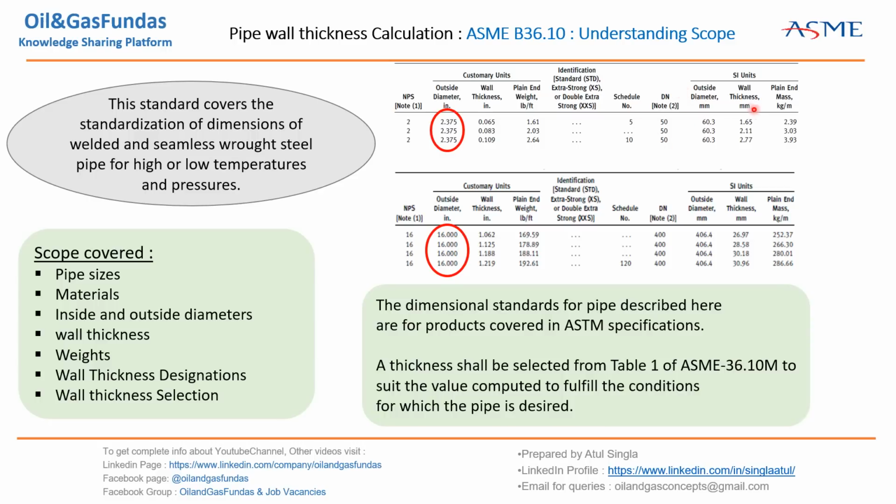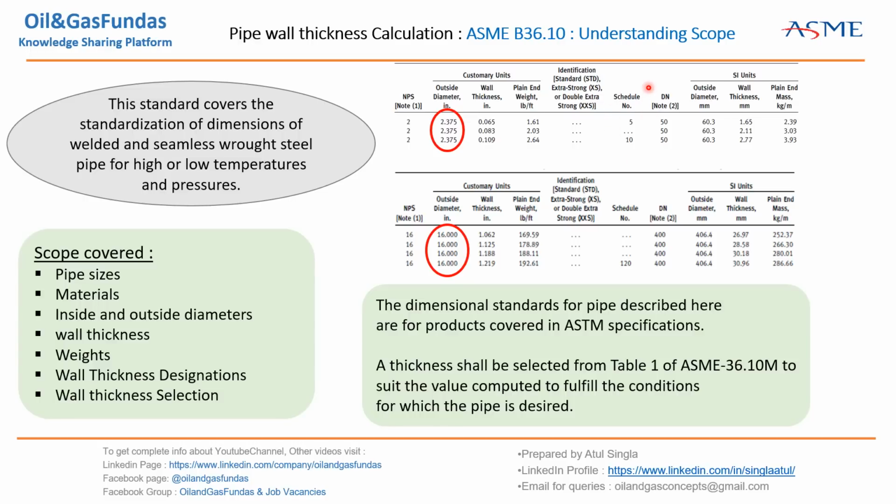Okay, now this is wall thickness. This is something which we are going to calculate in this presentation in detail, and we'll come to this. This is weight, kg per meter, it is also mentioned in this standard. So these are the things which are there in this standard, along with a very important thing, which is schedule number.